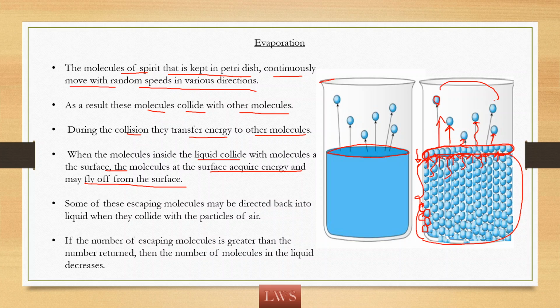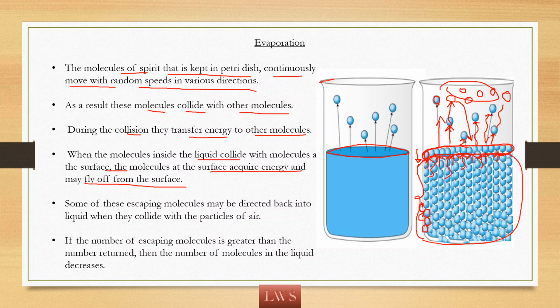Now this is all air. There will be air particles, no? These are the particles of air. When this escaping molecule collides with this air molecule, then what happens? Sometimes it may again come back to the liquid. Are you getting? See, these are the escaping molecules of the spirit. In the air, I am having the particles.